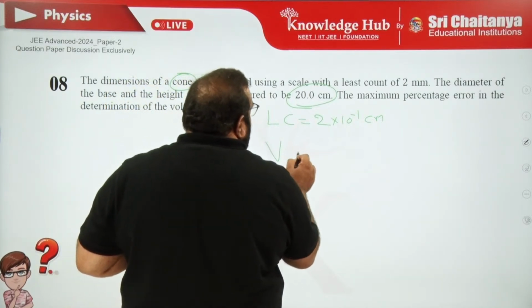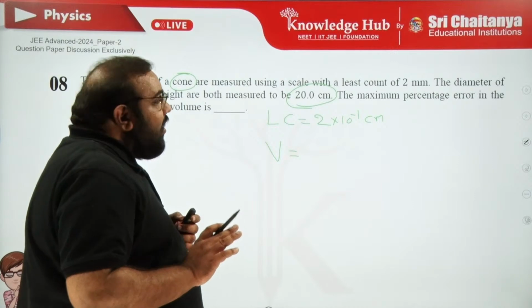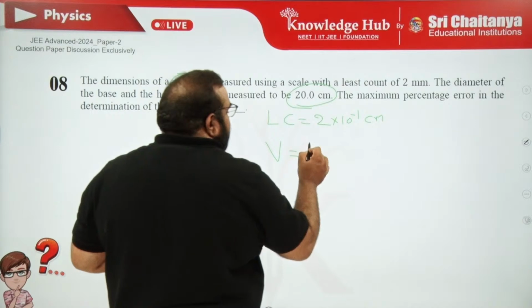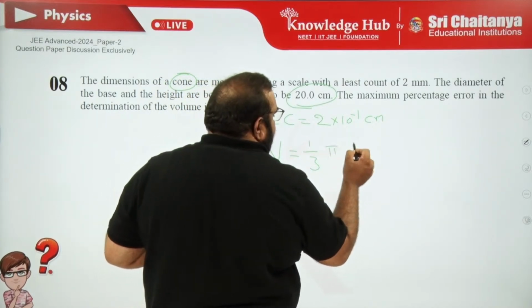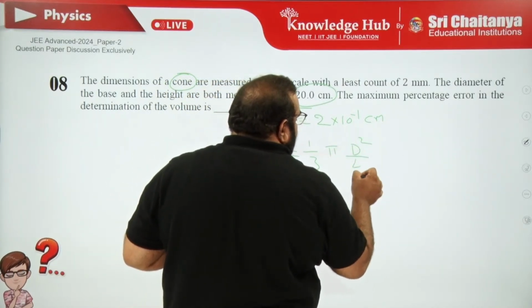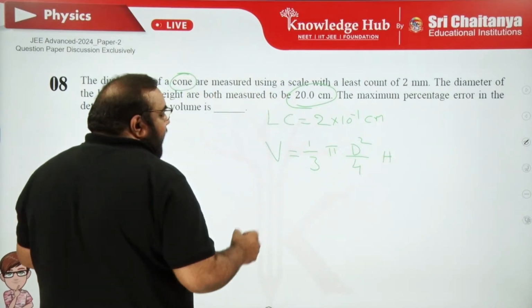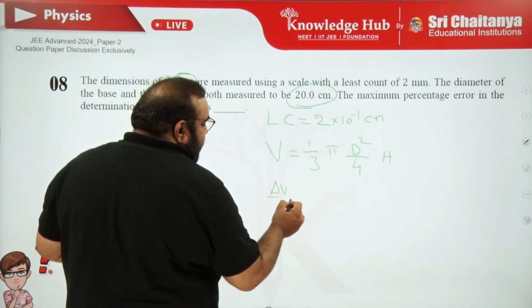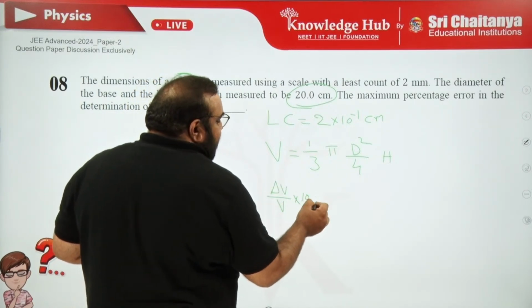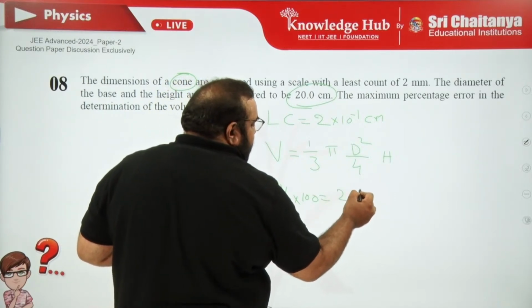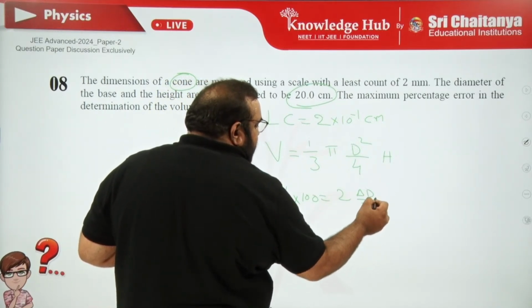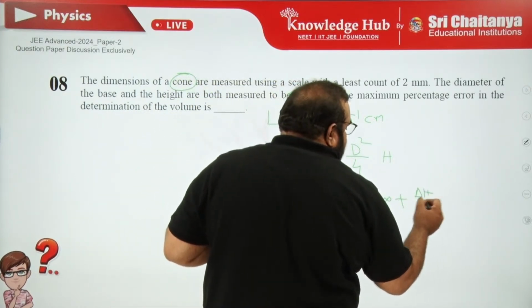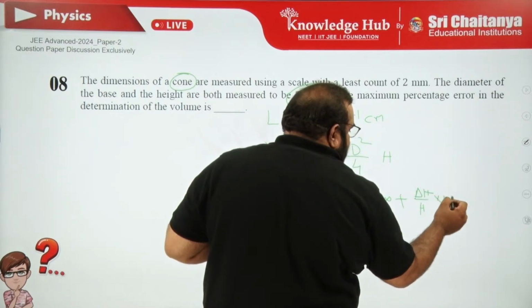What is the cone volume formula? First of all, it is not at all an advanced level question, guys. Pure mains level and formula substitution. 1/3 pi d square upon 4 into h. Apply error concept, units and dimensions, right? So delta V by V into 100, the percentage error in volume, is equal to 2 into delta D by D into 100 plus delta H by H into 100.